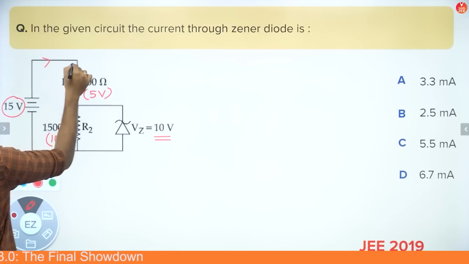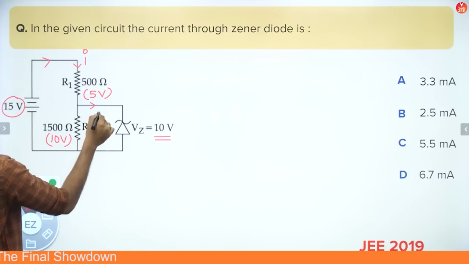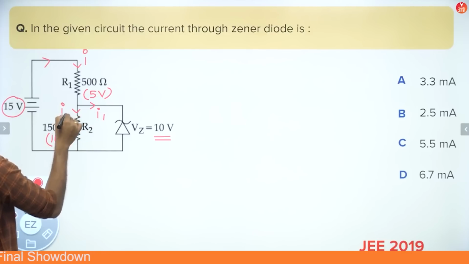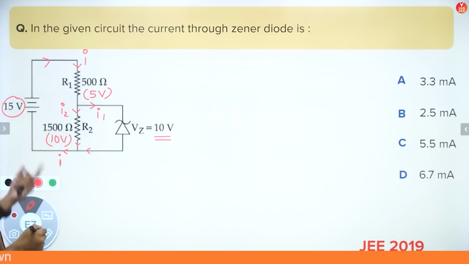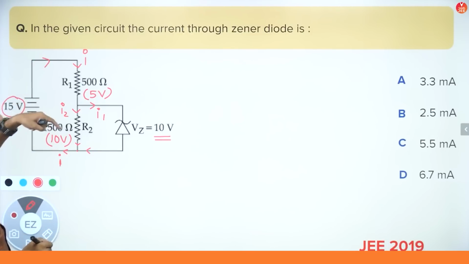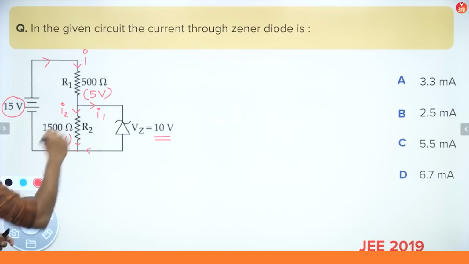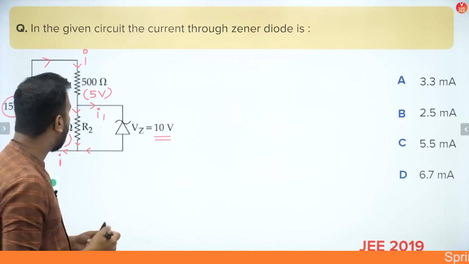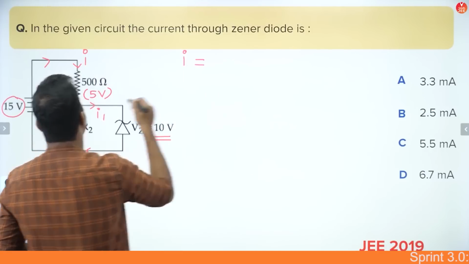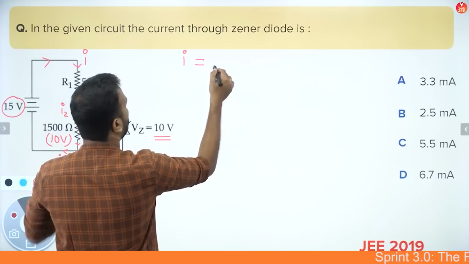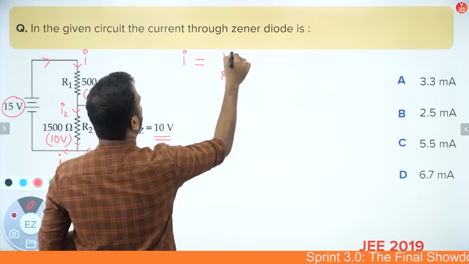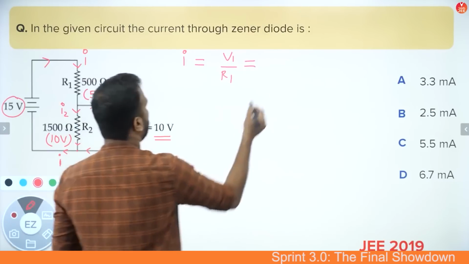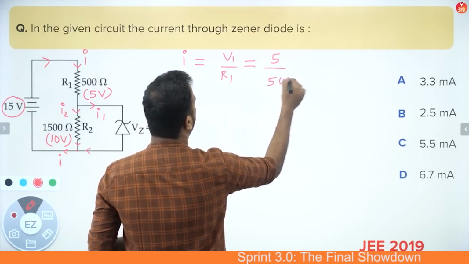Means what? Say the current I starts from the battery and I1 goes to the diode and I2 goes to R2, and they both, again by using the junction rule, join to become I again to reach the battery. So let's try to find the values of I1 and I2, and then we'll use the junction rule to find the value of I1, that is the current flowing through the Zener diode. Okay, guys, so I will be equal to V by R1, and that is basically 5 by R1. Let's call it V1, so V1 by R1. So guys, V1 is 5, the resistance is 500.